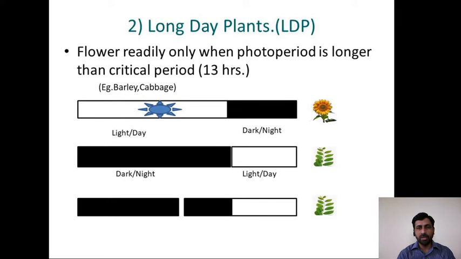Next one is the long day plant. As the name suggests, these plants require a longer critical period, that is more than 13 hours. Simply, they require a long day for flowering. So when plants get light for more than 14 to 16 hours, they flower. Such plants are called long day plants.